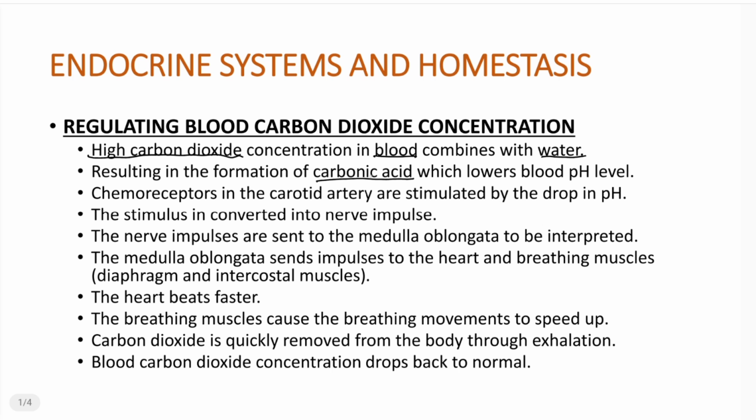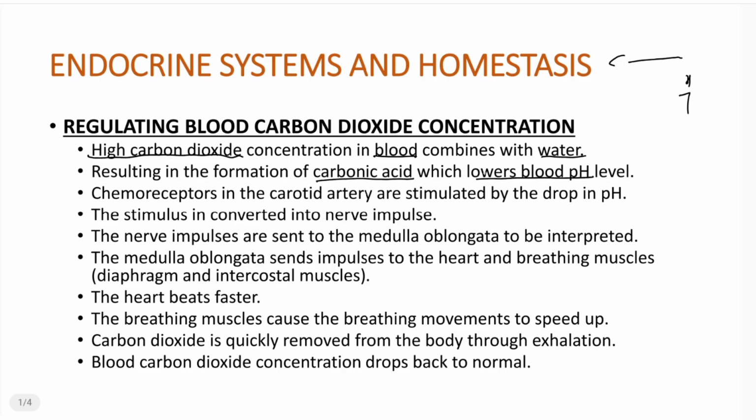Now, we know that the pH of an acid is less than 7, right? And we know that for a pH to be normal, it needs to be 7. This is neutral. So when we say the blood becomes acidic, we are going to drop the pH towards 1, right? So because carbonic acid has been produced, the blood pH is going to be lowered. This simply tells us that the blood now has more acid. It is becoming acidic due to the addition of this carbonic acid, right?